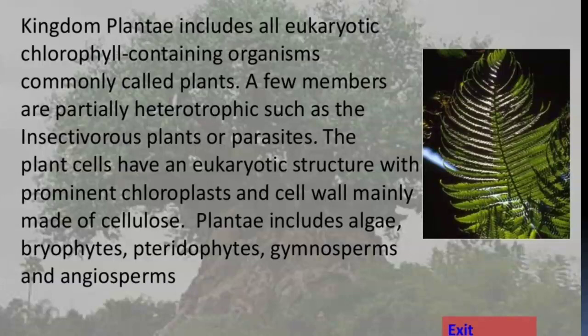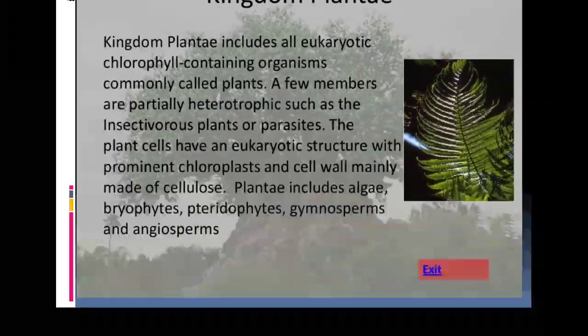And the plants include algae, bryophytes, pteridophytes, gymnosperms and angiosperms. There are five major groups. One is the algae, the second is the bryophytes, the third is the pteridophytes, the fourth is the gymnosperms, and the fifth is the angiosperms.